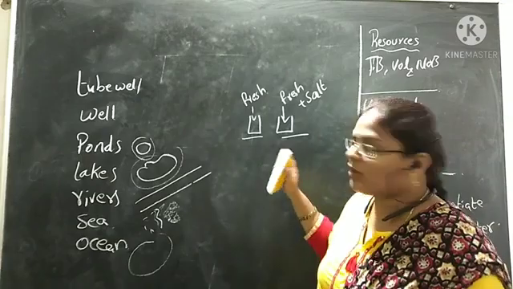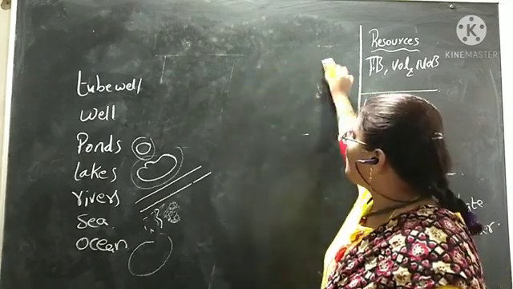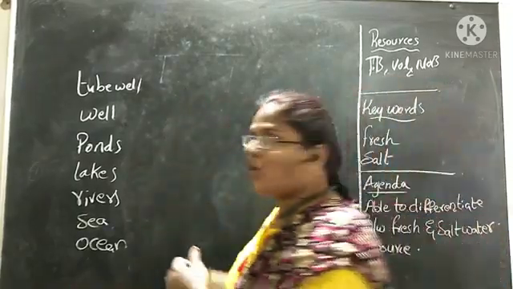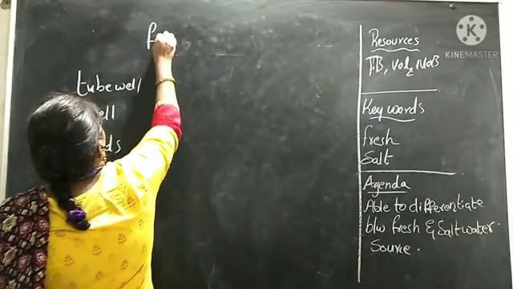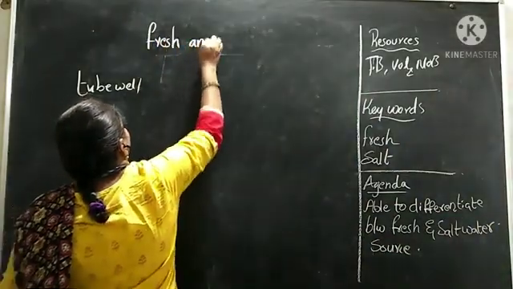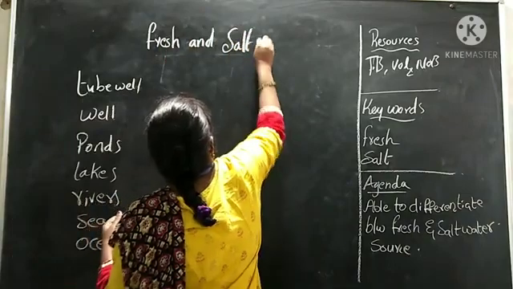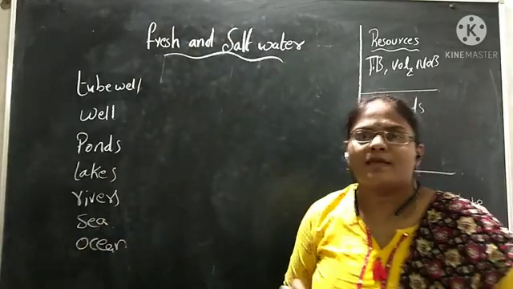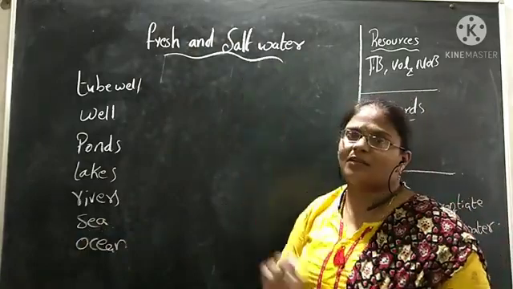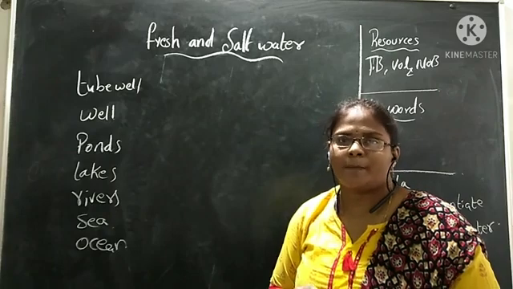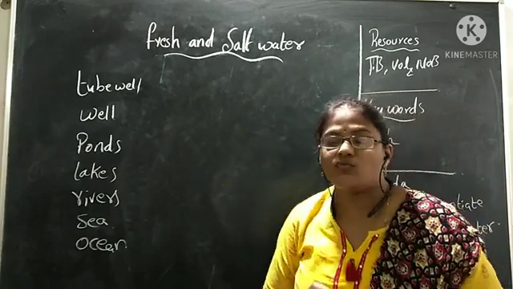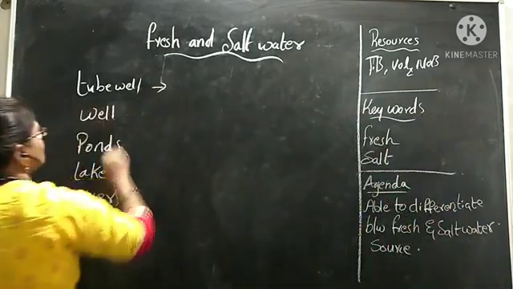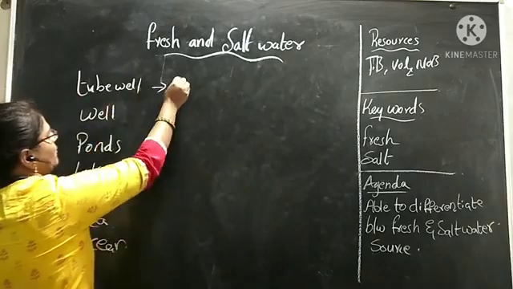So today our topic is fresh and salt water. You have added salt in your glass. Fresh and salt water. Fresh means what? Drinking water. Salt, do you drink salt water in your home? No. So in this class we are going to find where we are getting the salt water from. Do you get the salt water from the well, children? Tube wells? No, we get fresh water.